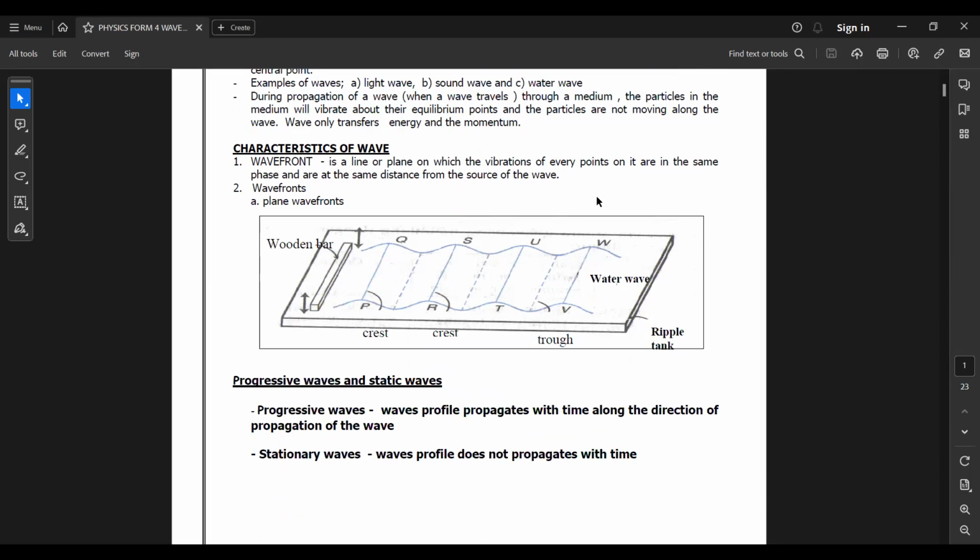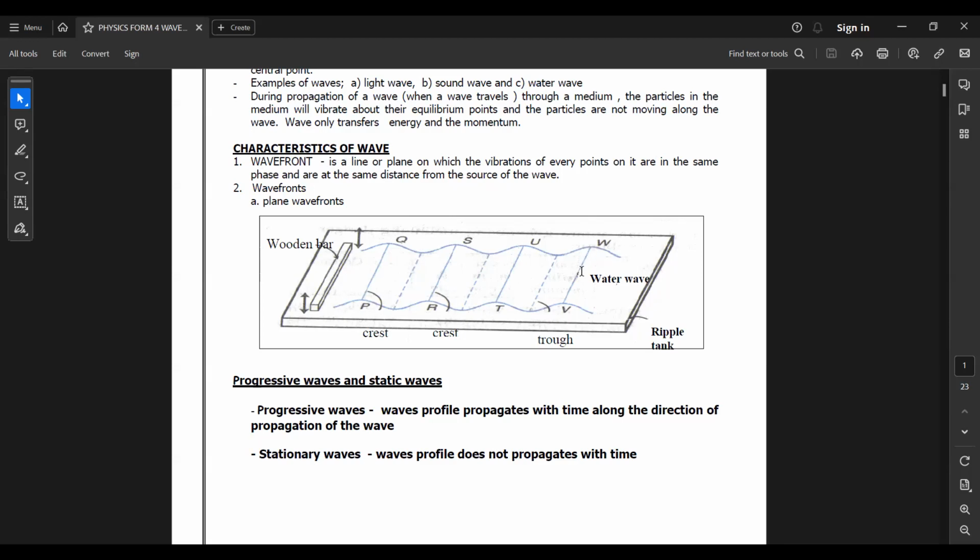When we talk about waves, every wave on the surface, as they transfer the energy, has an imaginary line we call a wavefront. A wavefront is a line of points on a wave. If you choose VW here as a wavefront, this is a crest line, so all the particles on this line will be vibrating in the same direction.